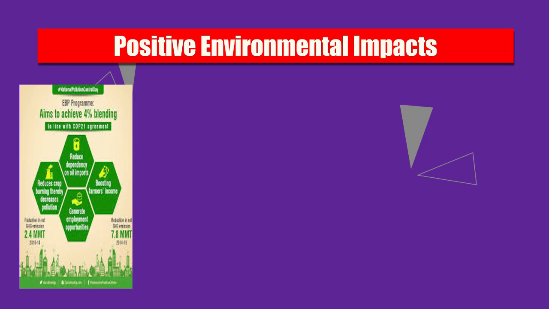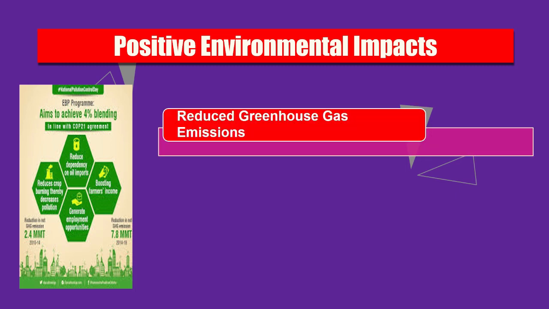There are many positive environmental impacts. First of all, reduced greenhouse gas emission: ethanol burns cleaner than gasoline, emitting fewer greenhouse gases like CO2, and bioethanol is produced from plants that absorb CO2 during growth, making it closer to carbon neutral.